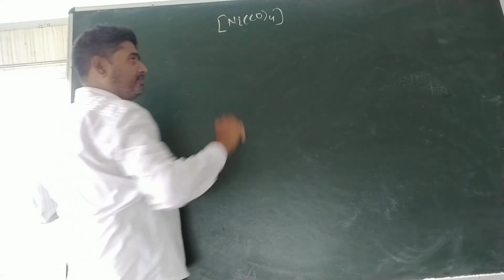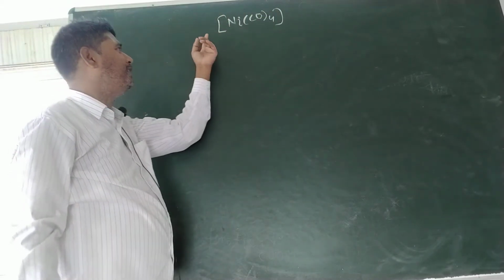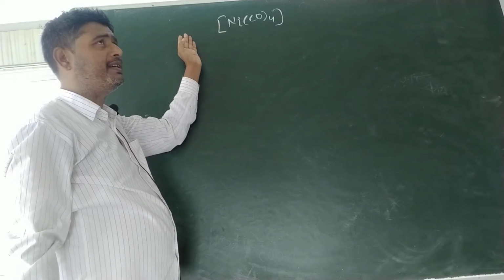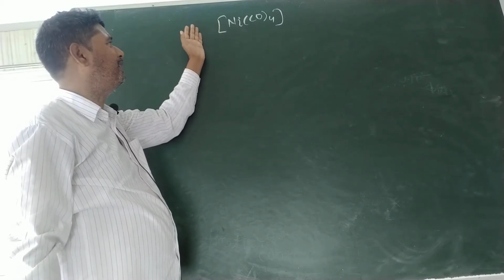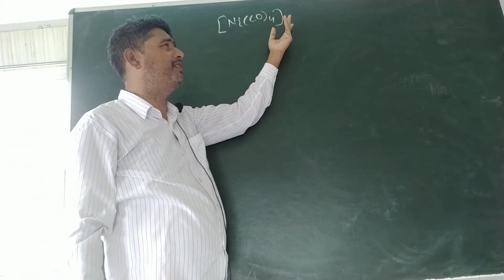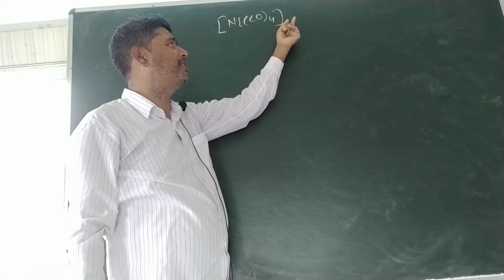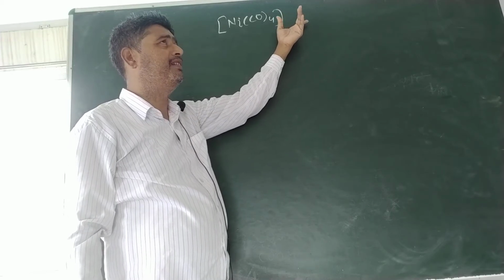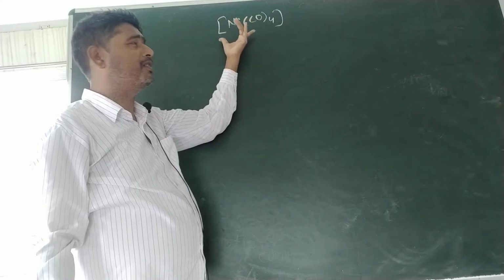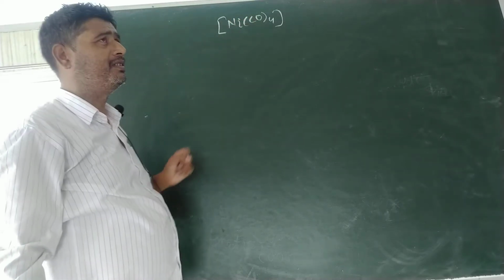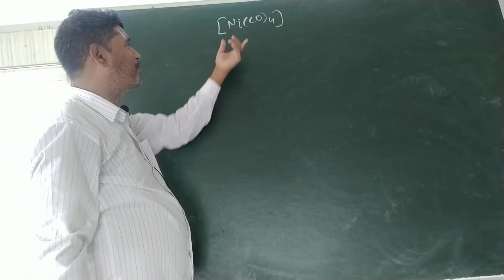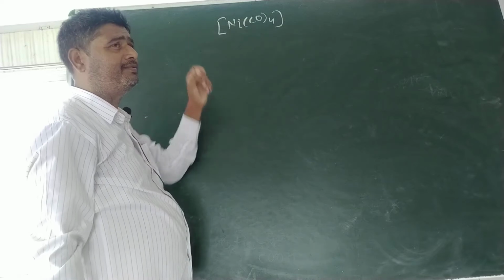Ni(CO)4. Here no space is present before the coordination sphere, that is on the left, and no space is present after the coordination sphere, that is on the right. Hence it is a neutral coordination compound. So we have to write the name of the coordination sphere here.